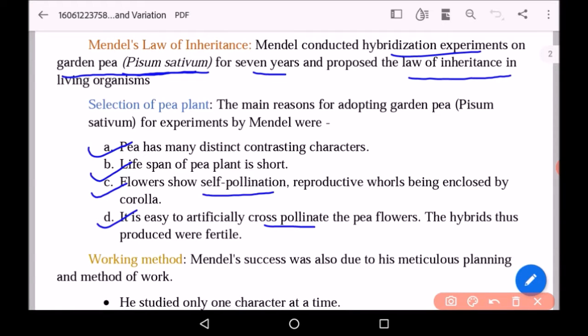Now cross-pollination is pollination of a flower or plant with pollens from another flower. Pollens from another flower, it is known as cross-pollination. So this pea plant is also having the characteristic of cross-pollination.